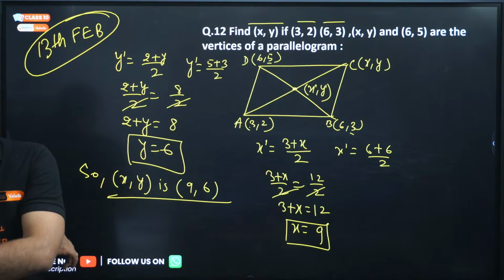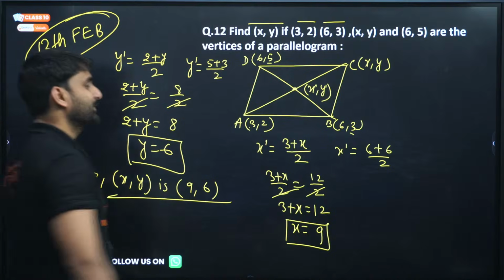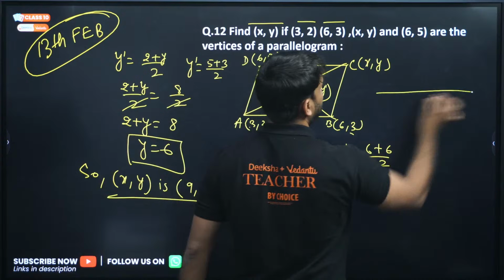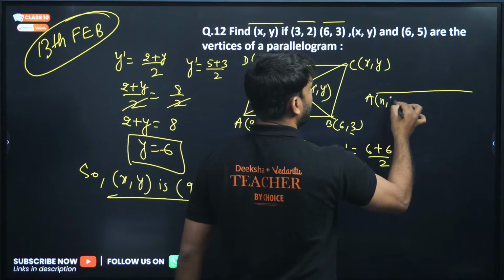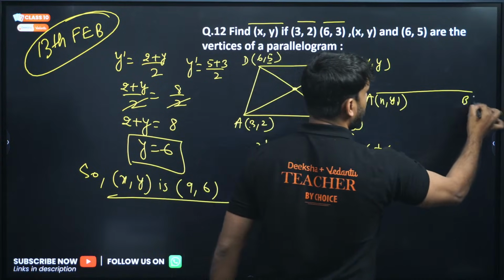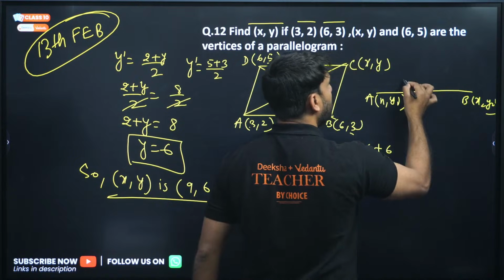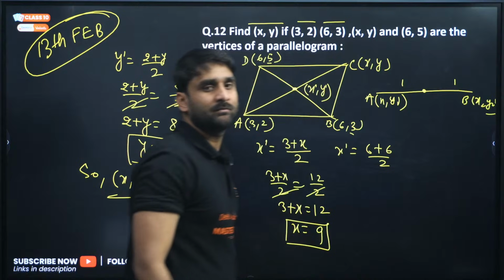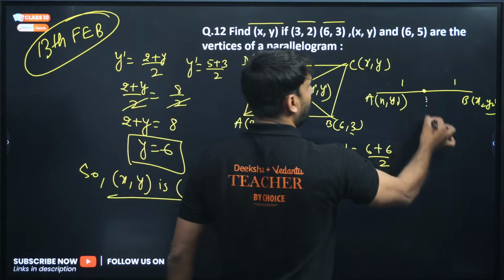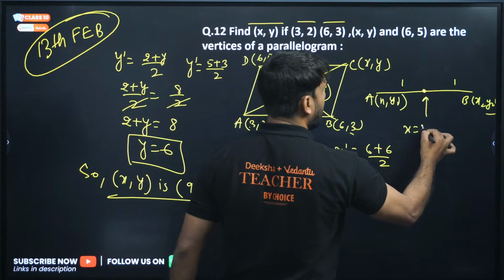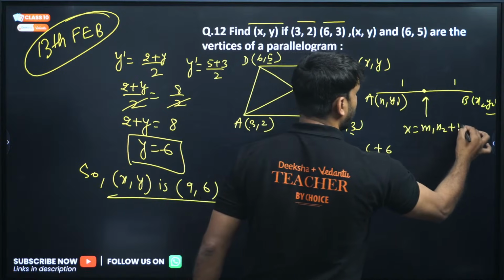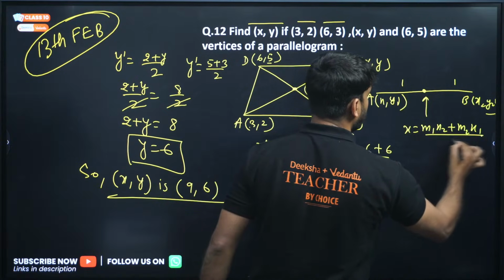Yes, midpoint is a special case of the section formula, because see, my dear, if this is A (x1, y1) and this is B (x2, y2), and this is the midpoint, midpoint means the ratio is 1:1. So what will be the coordinate of this? x will be (m1 x2 + m2 x1) divided by (m1 + m2).